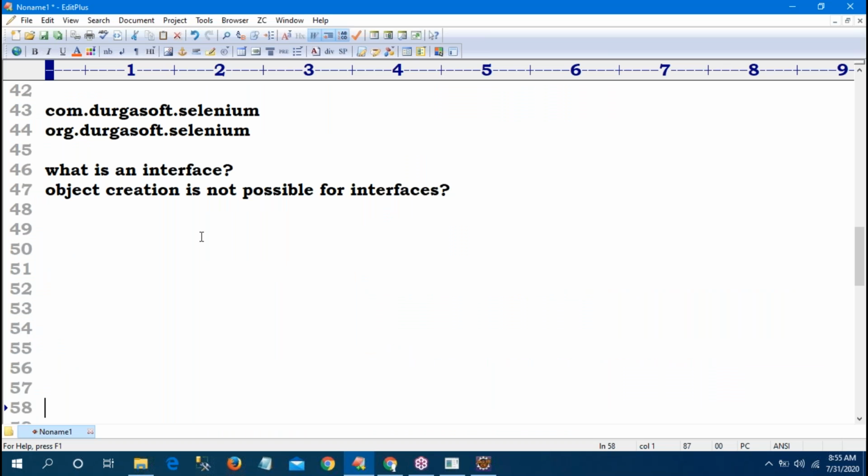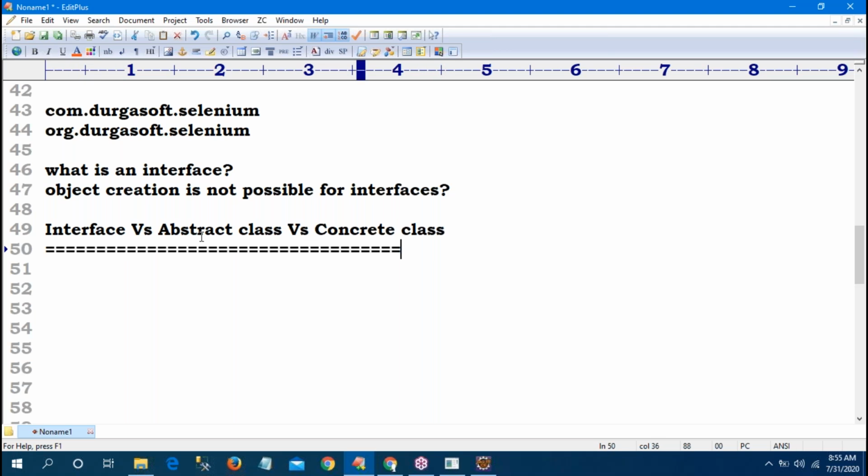Next class, I will give full clarity tomorrow: interface versus abstract class versus concrete class. This is very important. Then from Monday onwards, I will go to the WebDriver. Simple: WebDriver, 13 commands, 8 locators. If you know all this, you can play with the WebDriver. Guaranteed. Those who are missing today's class, whatever I tell tomorrow is compulsory.